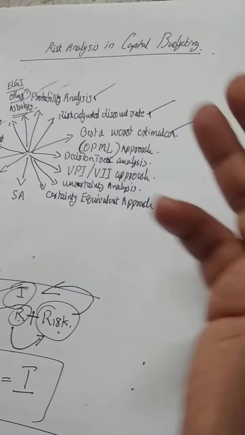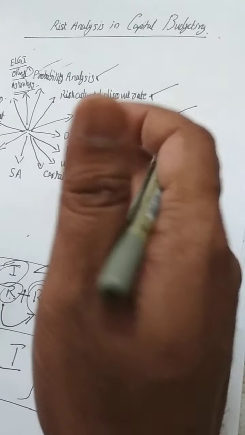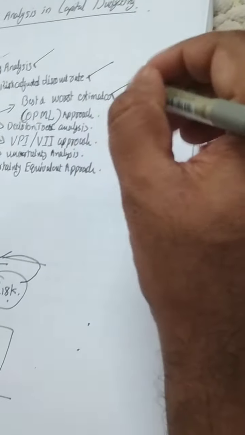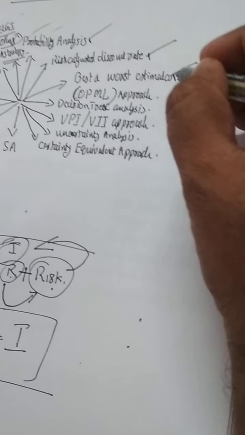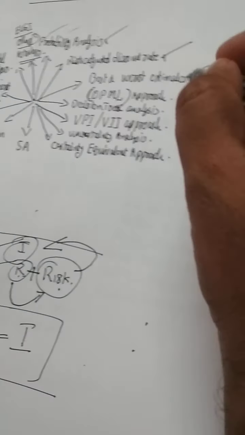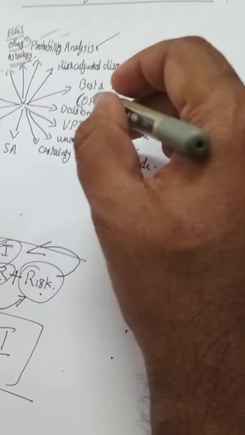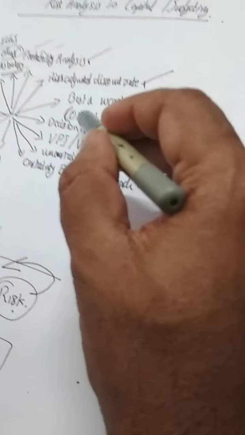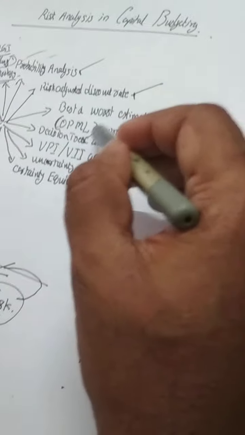In the sense, we have to estimate that bad times may also come. So what will be the return that we will calculate? In the best time, what will be the return according to the industry cycle or the project life cycle, etc. We will find out the return and compare it with the initial investment. That is the best and worst return approach. Then there is something called the OPML approach. That is the optimistic, pessimistic and most likely approach.